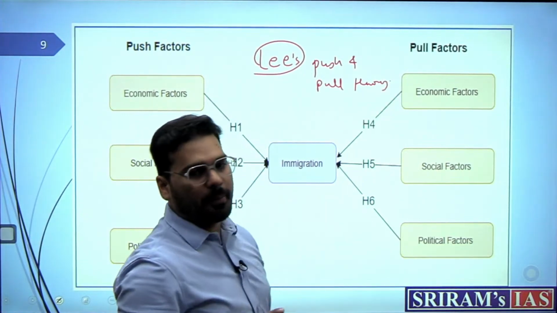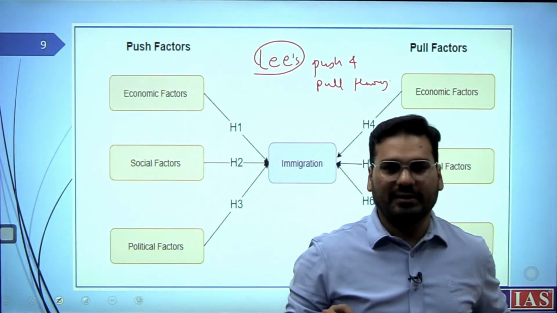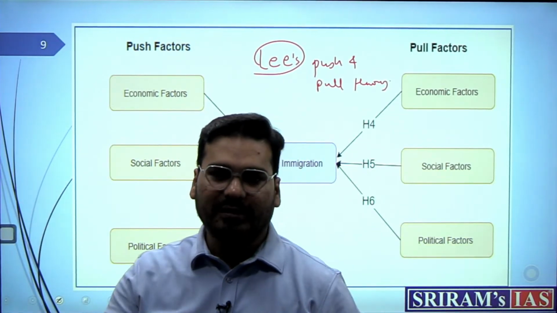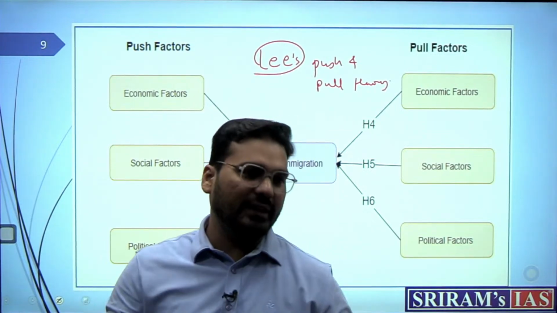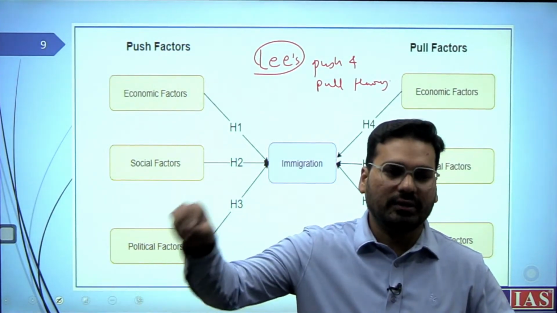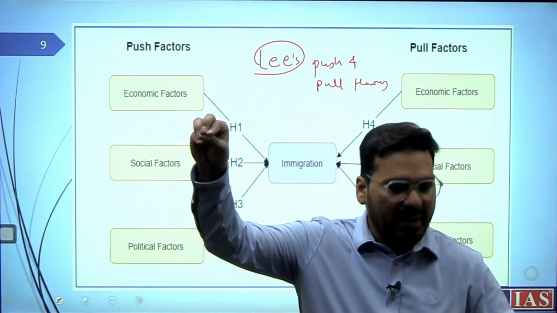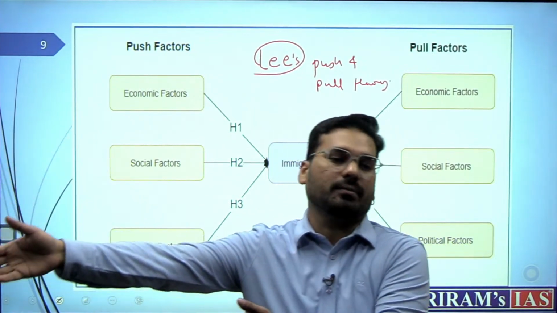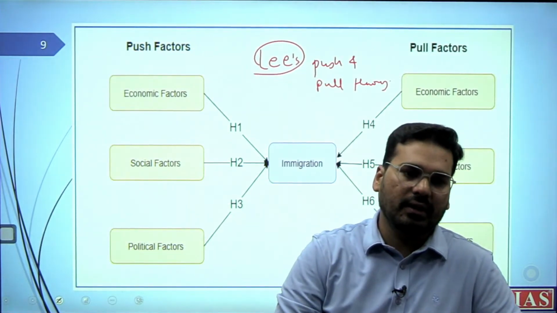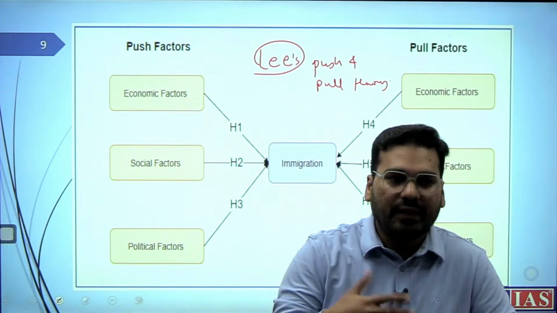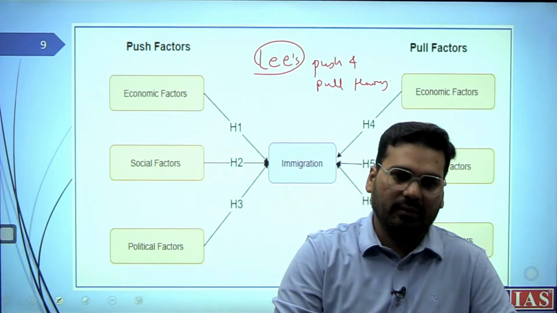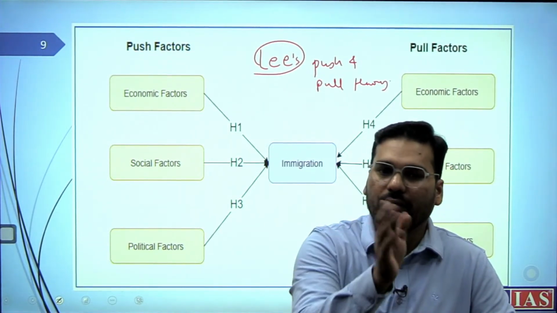He actually talks about how migration happens not only because there is some attraction or some good opportunity in big cities, but also because there are some limitations, some drawbacks, some negatives in the place of their origin, say in rural areas or marginalized areas, hilly areas, forest areas. They don't have that much of facilities there. Probably that is actually ailing their population, and that's why they keep moving from here to there.